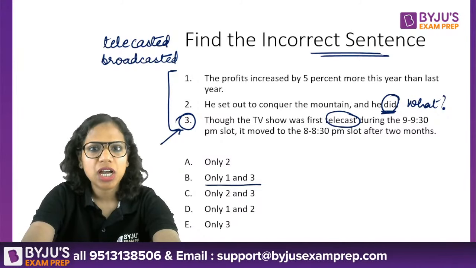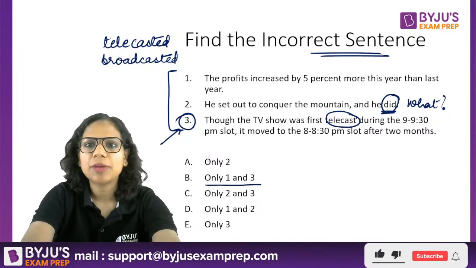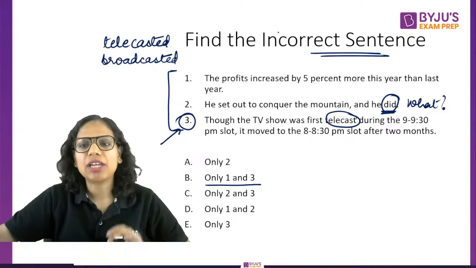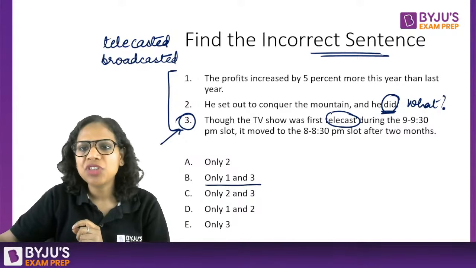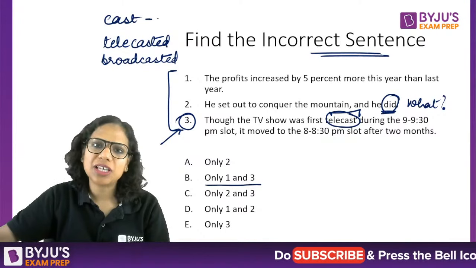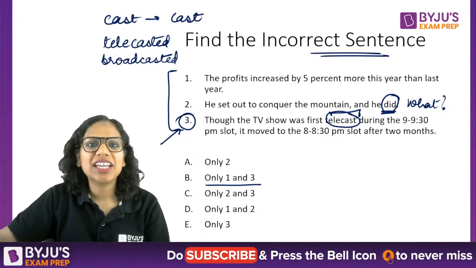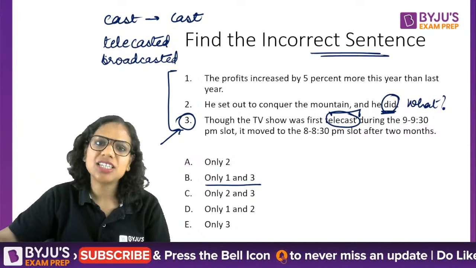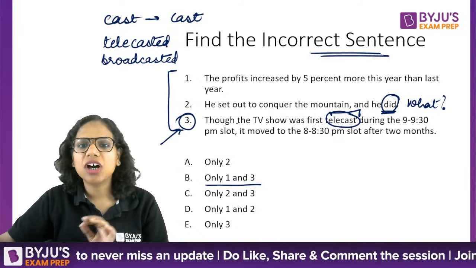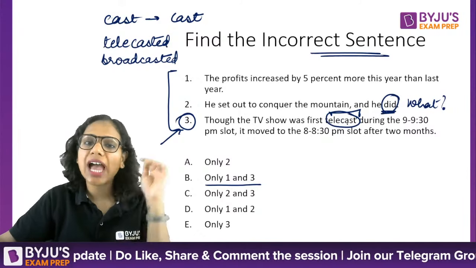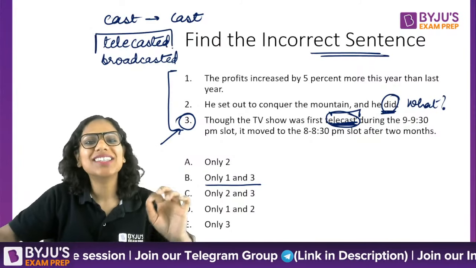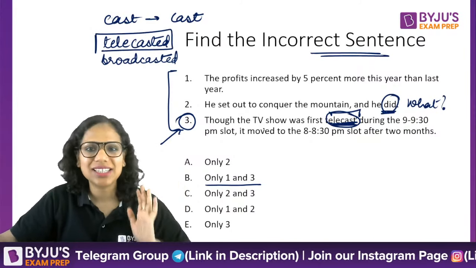However, I will check it, because sometimes what happens is that two past tenses are acceptable for a word. I'm just checking it again for you, whether telecasted is acceptable or not. From what I know, the past tense of cast is cast, right? Then telecast, telecast, broadcast, broadcast, forecast, forecast. So, though the TV show was first telecast, I am sure that this is absolutely correct. I will just check whether the other is also correct. That is something I can check for you.